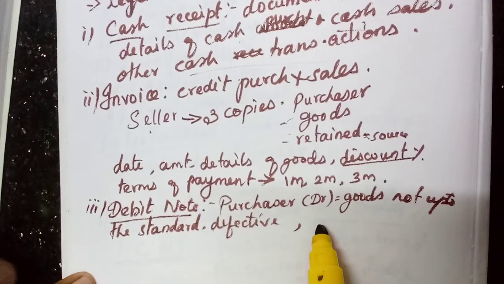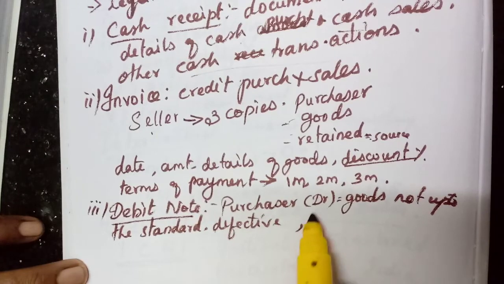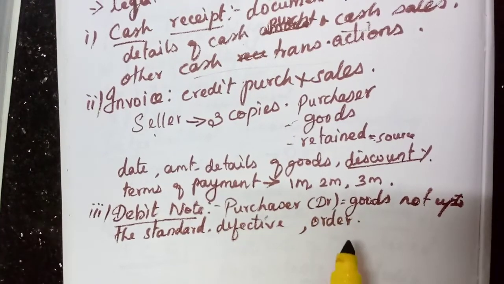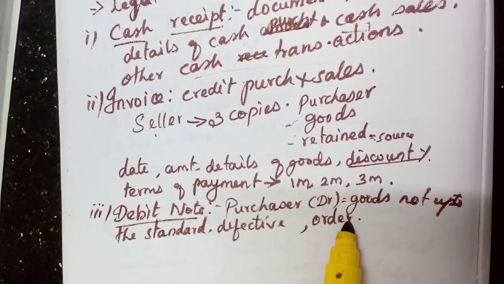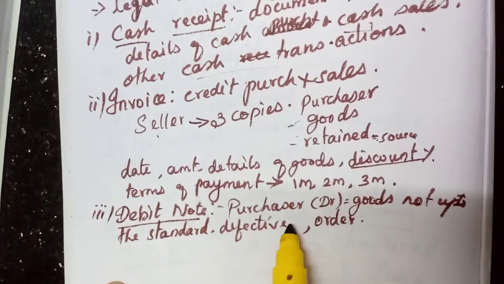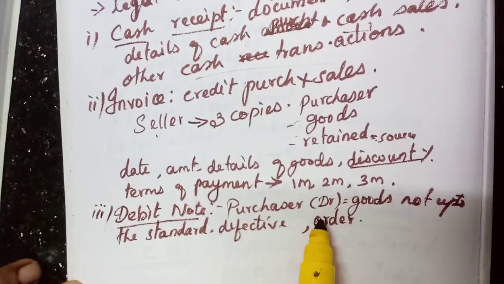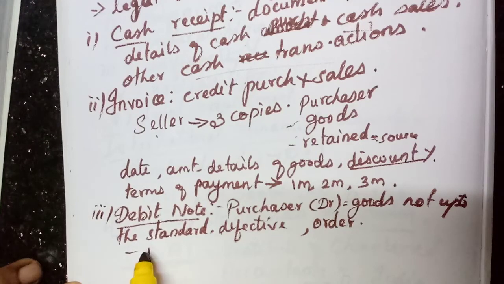or that is not as per his order. He may place an order, and what is sent is not as per his order. He might have ordered 10 pieces of goods, and the seller might have sent 12. So the remaining 2 will be returned back to the seller. Okay, so it is prepared by the purchaser when the goods are not up to the standard, or if it is defective, or it is not up to the order he has made. Then when he returns these goods, he has to prepare the debit note.